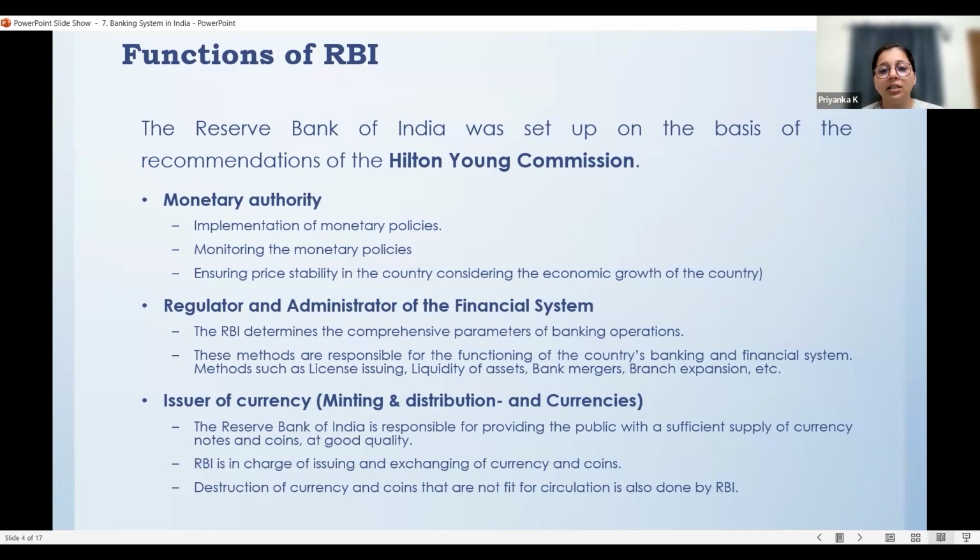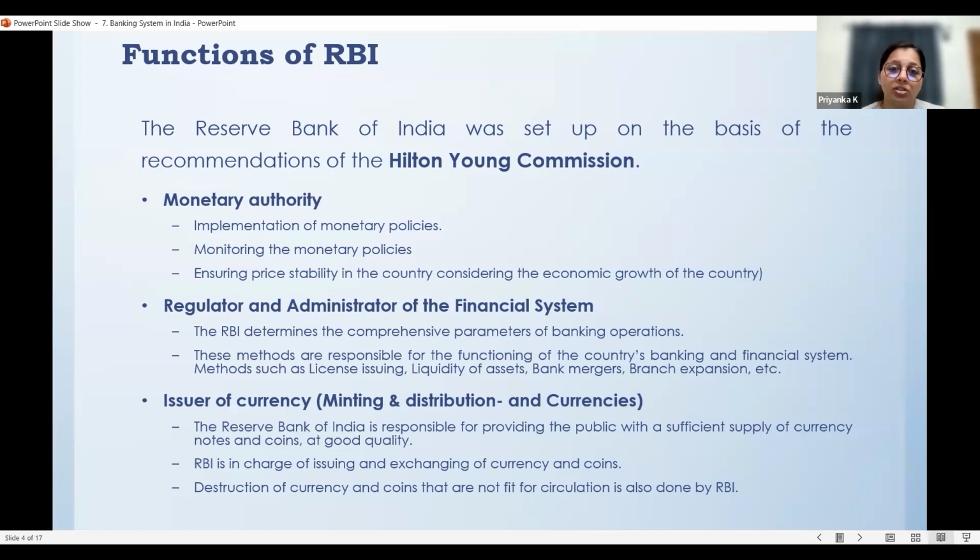So what is Hilton-Young Commission and what did it say? Such things may not be of so much importance, but you need to know this name, Hilton-Young Commission. It's based on this commission's recommendation that Reserve Bank of India was established in our country.